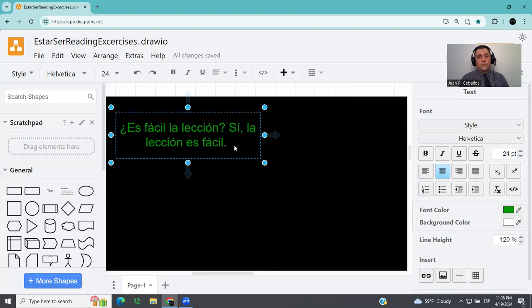Es fácil la lección, sí, la lección es fácil. So why am I using the verb ser here and not estar? Try to think about it. So I'm asking in English, is the lesson easy? And I said, yes, the lesson is easy. Right? So why ser and not estar?